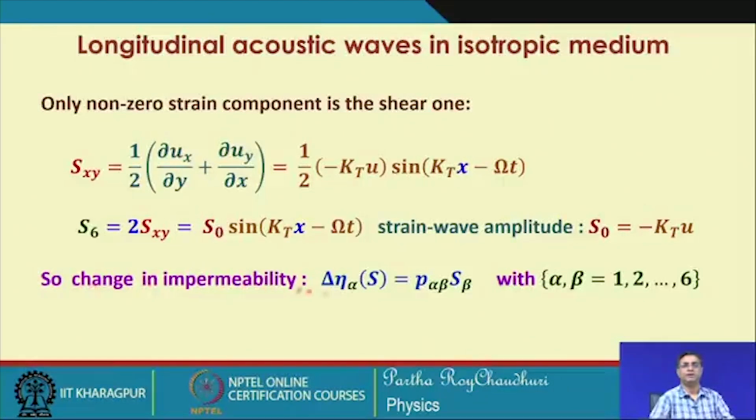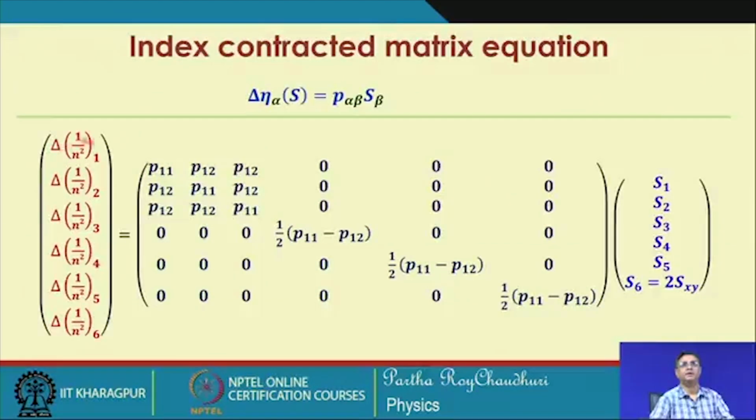So, the change in impermeability is given by this delta eta as a function of x. This is the strain optic tensor and this is the strain tensor. We can now evaluate this for an isotropic material. We have seen this is the form of the strain optic tensor.